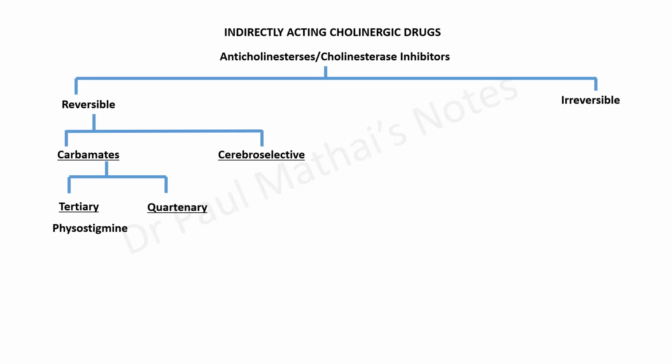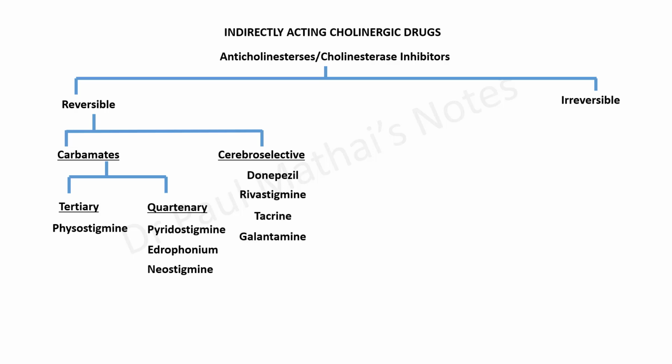Quaternary compounds include pyridostigmine, edrophonium, and neostigmine, and we shall see the uses of these drugs in a short while. Cerebroselective drugs are able to penetrate the blood-brain barrier and enter the brain, where they stimulate M1 receptors and improve cognition. These drugs are extremely valuable in the treatment of diseases where cognition is impaired, like, for example, dementia. Examples for these drugs include donepezil, rivastigmine, tacrine, and galantamine.